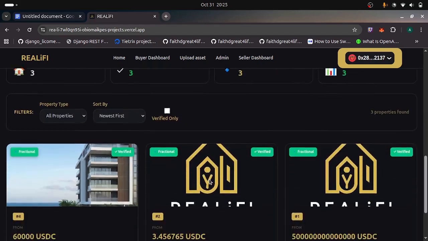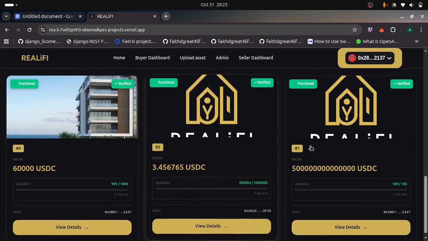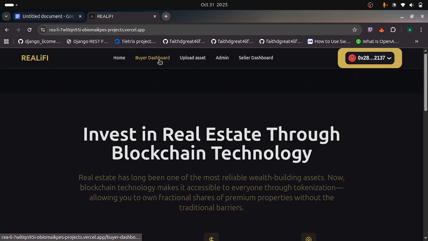And here, just below the intro, I have the marketplace. These are the assets that have been uploaded. These are dummy data, but then we have the buyer dashboard, upload assets, admin and seller dashboard. So we're going to start from uploading an asset.